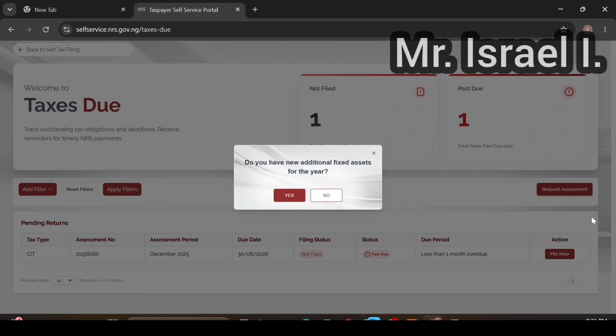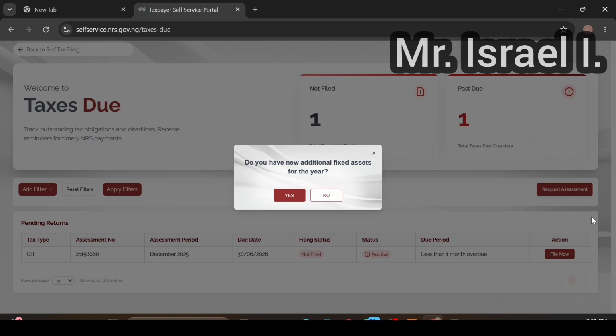But if the NGO is not into any other business, and it is strictly on the donor and the funder, yes, the people that fund it, then they don't have assets. But don't take it that NGOs don't have assets at all. Some NGOs have their assets, some don't. So it depends. It's a two-way thing. You might see it, you might not see it. It depends on the NGO.